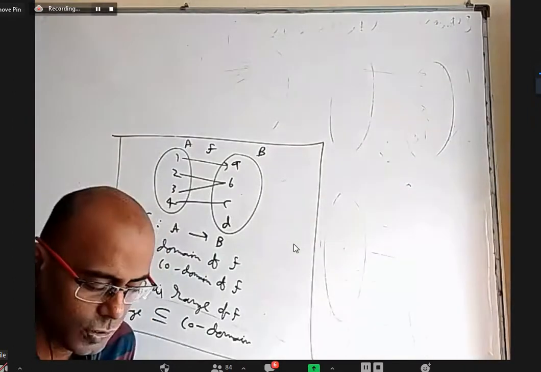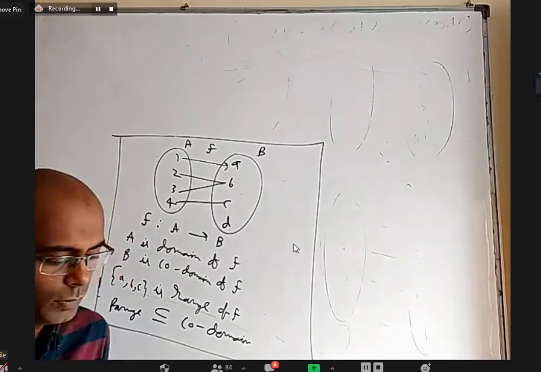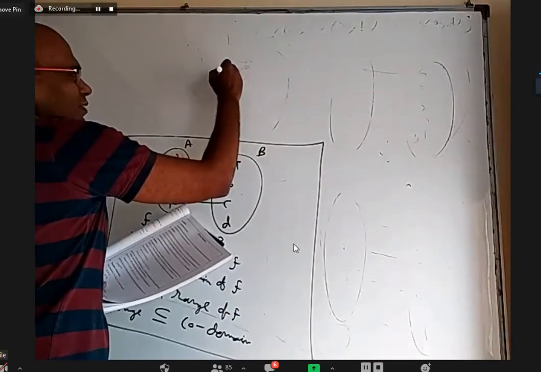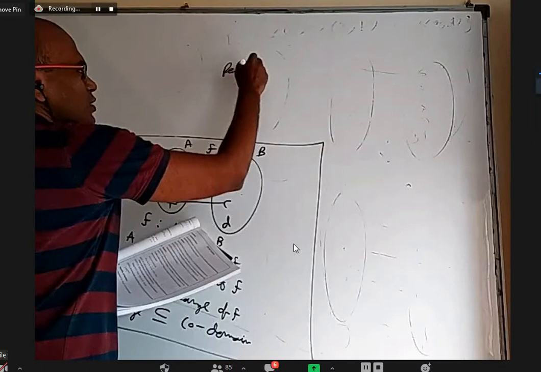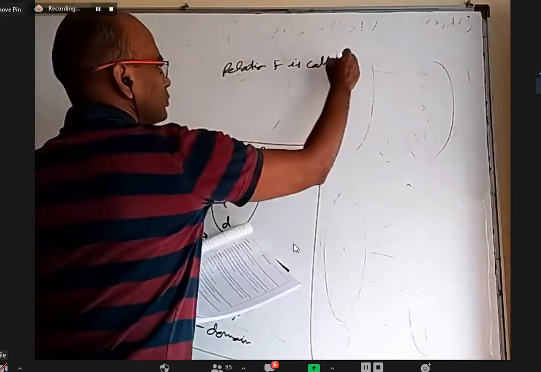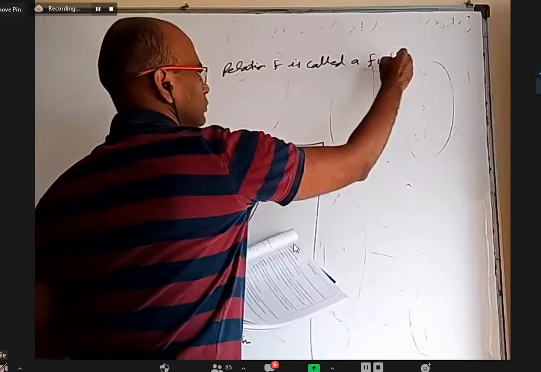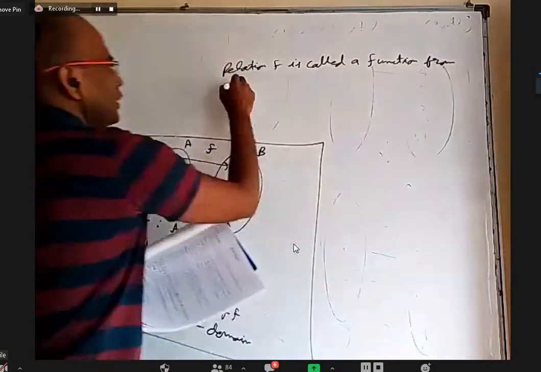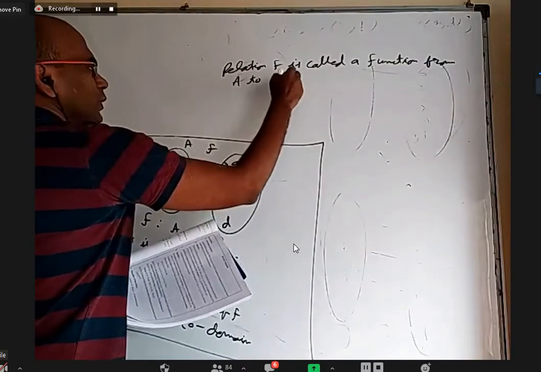That kind of relation is called a function. All right. So the main point is, initially f is a relation. Relation f is called a function from A to B.